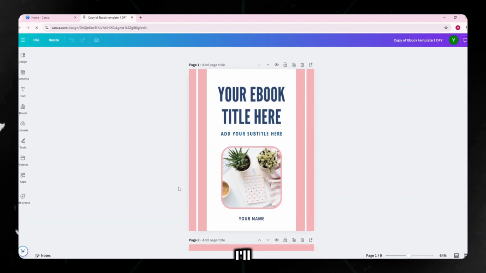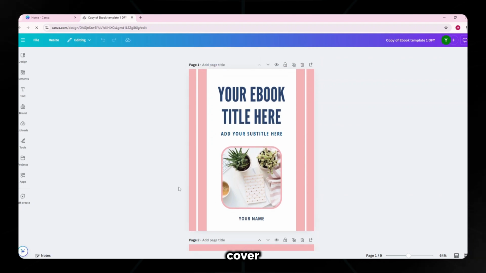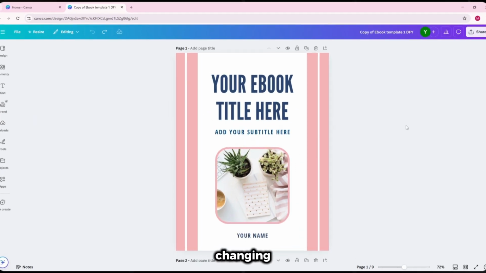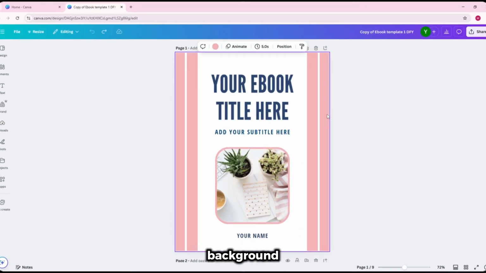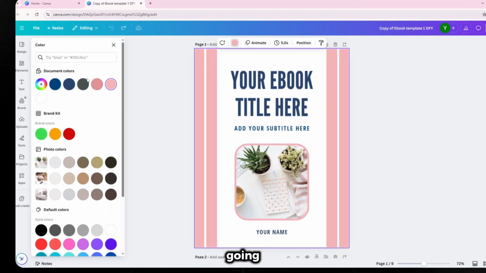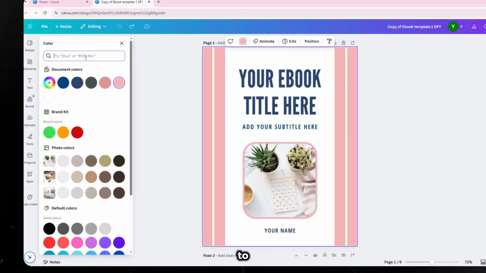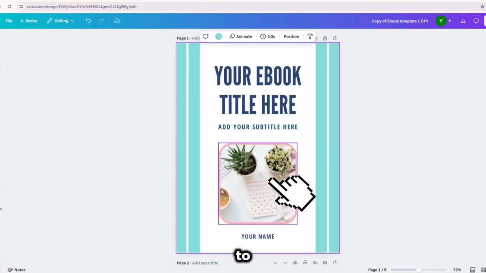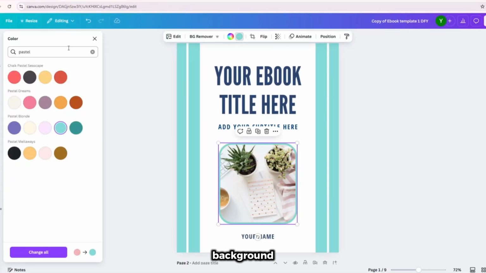Okay, in my case, I'll get started with customizing the cover, and I'm going to make it as simple as possible. I don't want to complicate anything for this ebook. First, I'll start with changing the background color. I'll click on the background, and I'm going to change the background color from here. I'll click on that, and I'm going to find one of the colors that I would like to use, and I'm going to use this color. I'll also change the color for this frame to the exact color that I have used on the background.